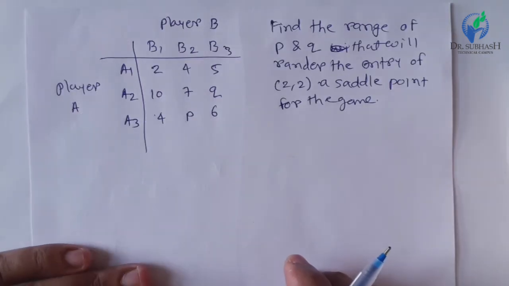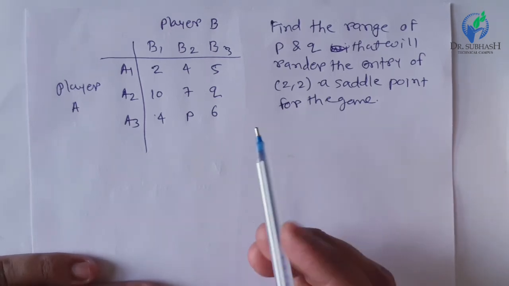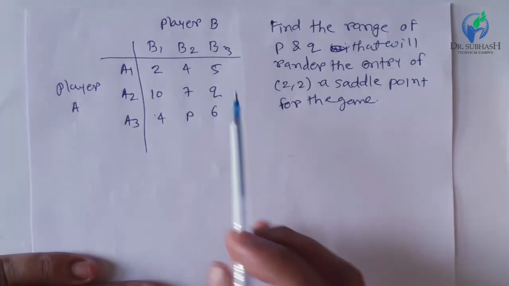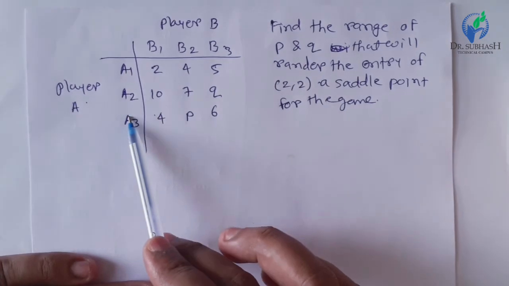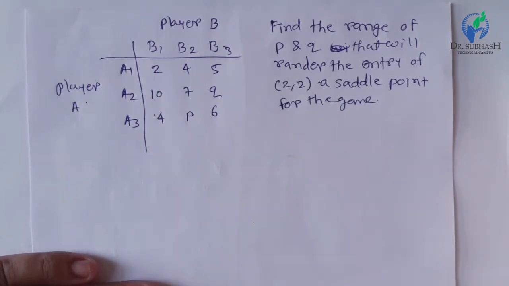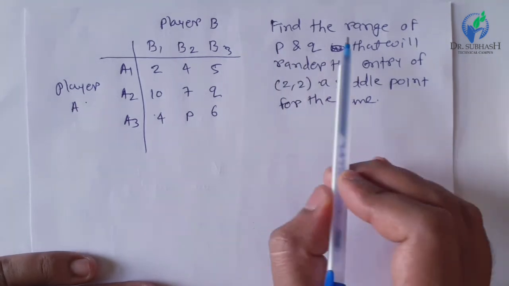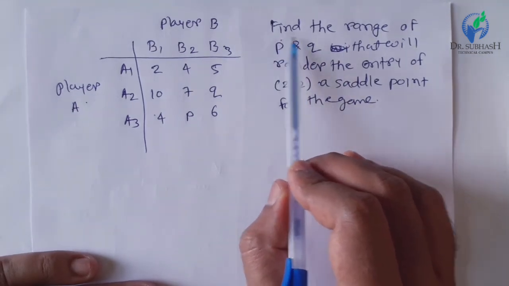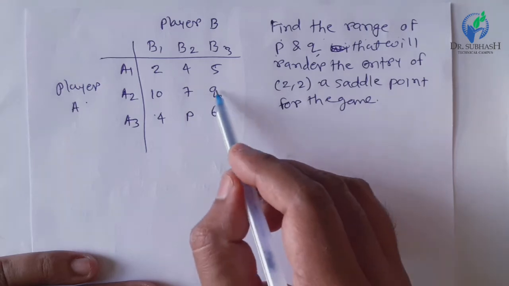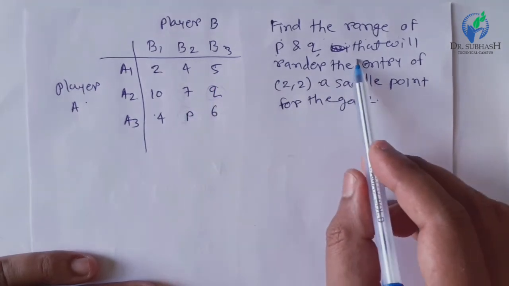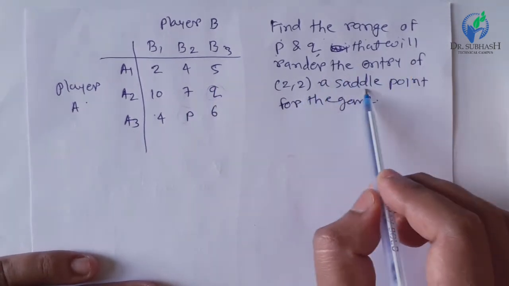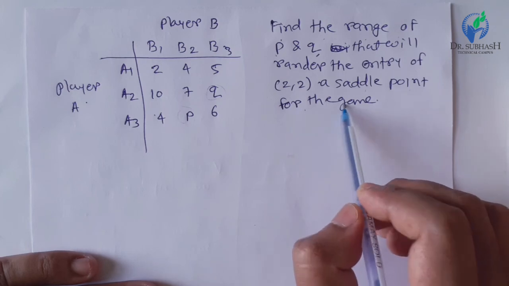Let us understand more about the saddle point with the help of another example. Here, player A has 3 strategies A1, A2, A3. Player B has 3 strategies B1, B2, B3. And the problem given is to find the range of P and Q that will render the entry of 2, 2 as a saddle point for the game.